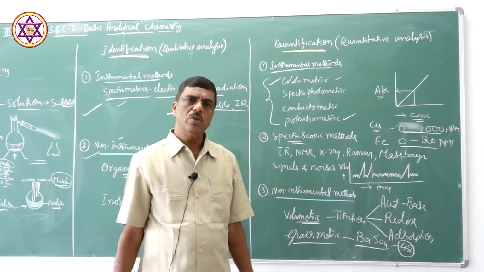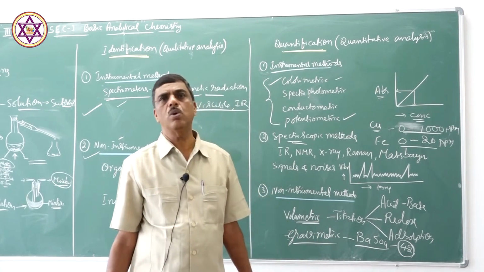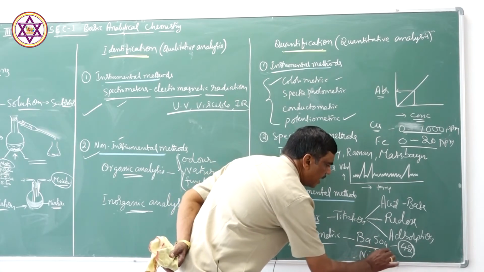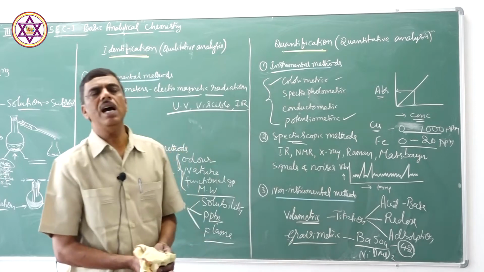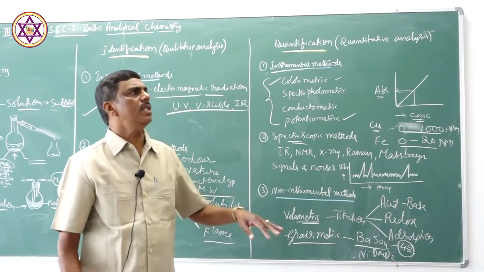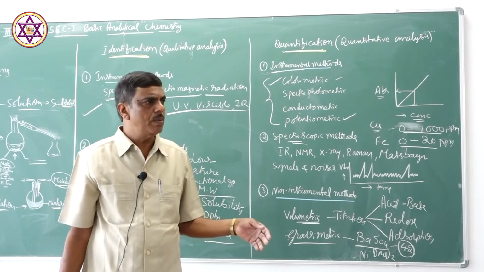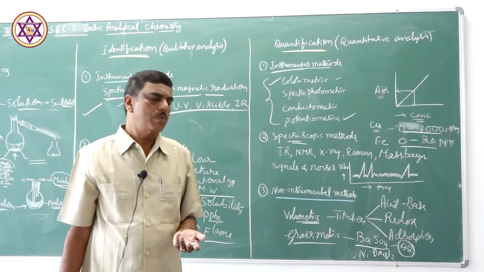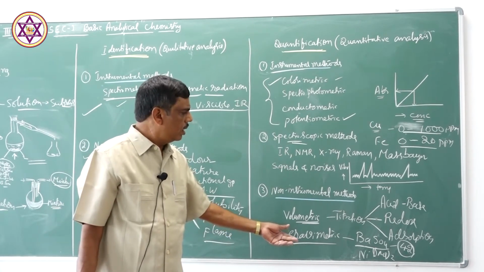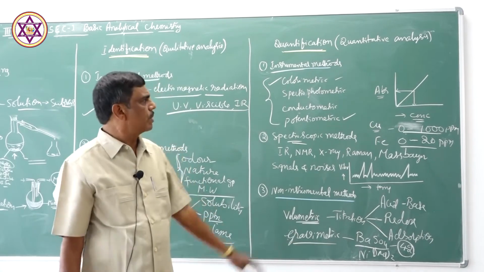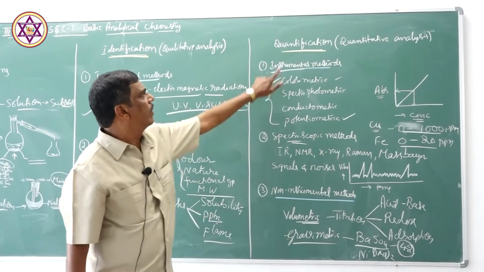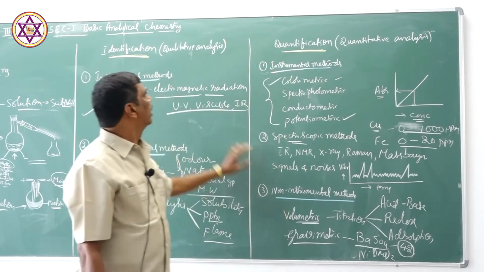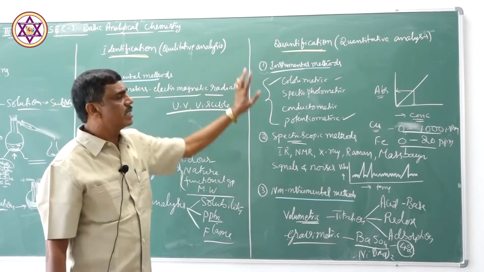So, filter paper you can use. You can also use silica crucibles. For example, in the precipitation of nickel as nickel dimethylglyoxime, we use a silica crucible. We filter the precipitate in the silica crucible. By knowing the weight of the precipitate in the silica crucible, we can find out the amount of the substance in the gravimetric estimation. So, by these methods, we can find out the amount of the substance, that is quantification. So, these are the three steps: separation, identification and quantification.